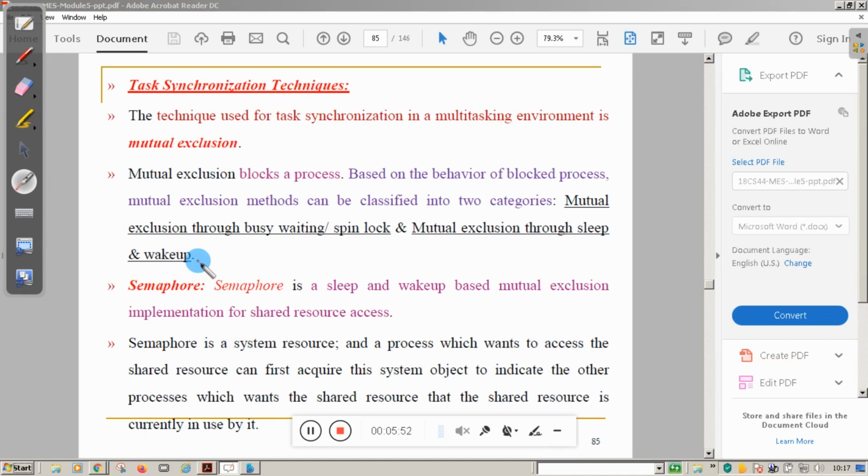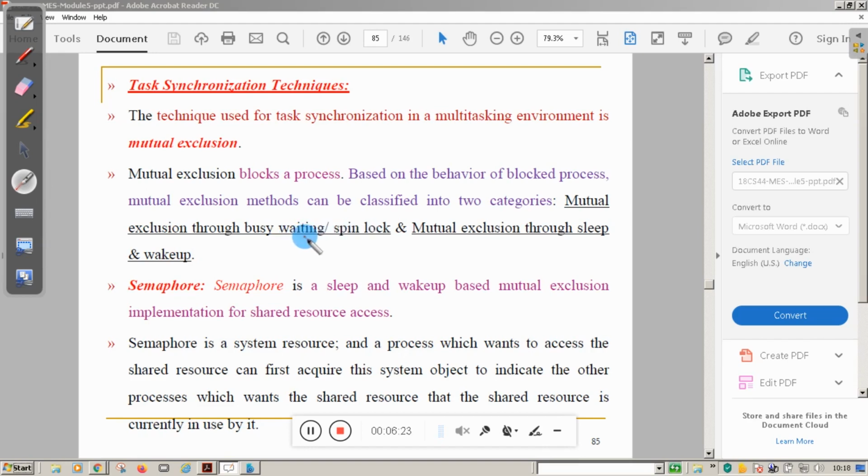Busy waiting, in a sense, is like this: suppose a process is accessing a certain resource, then another process cannot access that resource. The other processes are blocked from accessing the resource at that time. That time, the other process will keep on checking whether the resource is available or not, by pinging the resource. That is called busy waiting, or a spin lock.